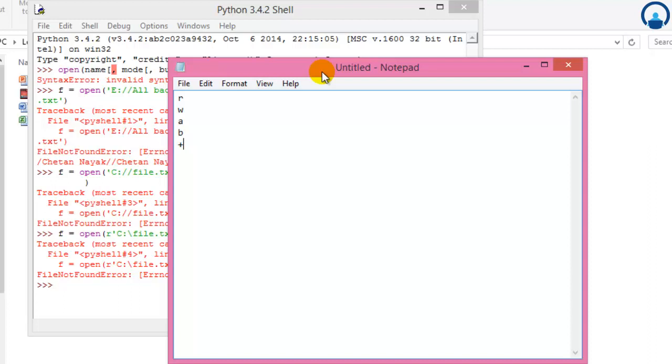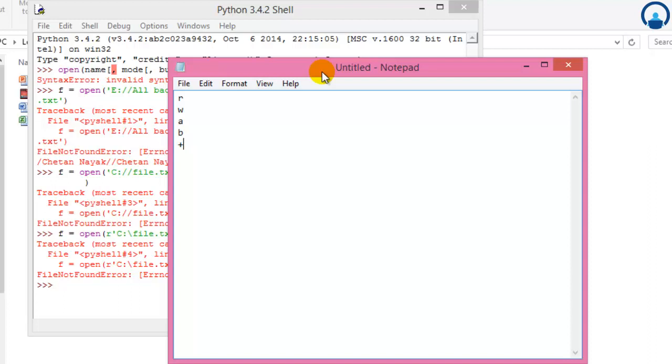The write mode enables us to write to a file, and the plus mode can be added to any of the other modes to indicate that both reading and writing is allowed. So for example, R plus can be used when opening a text file for reading and writing.